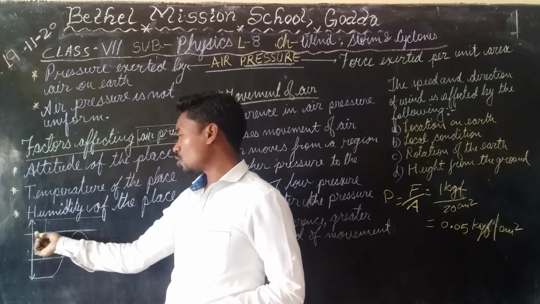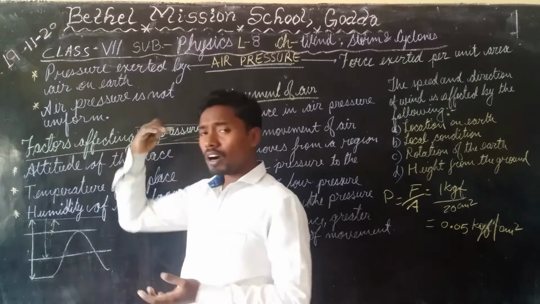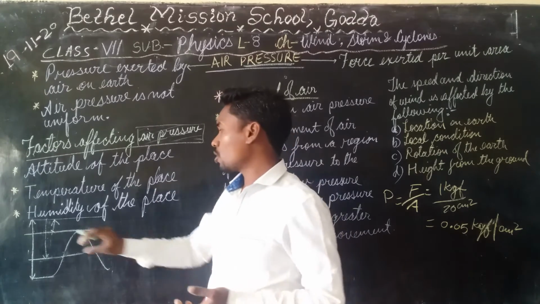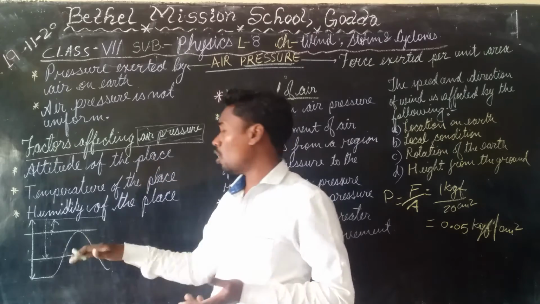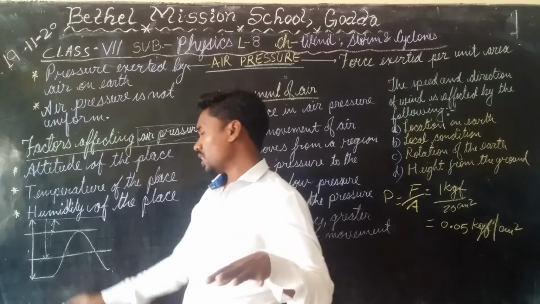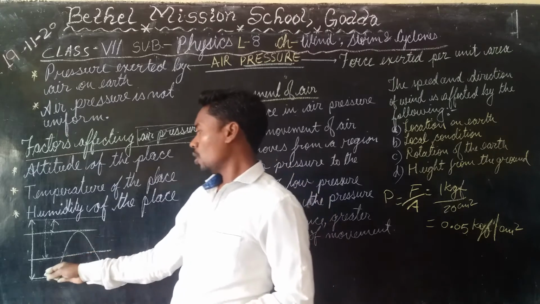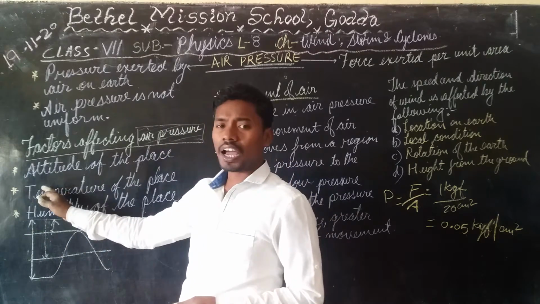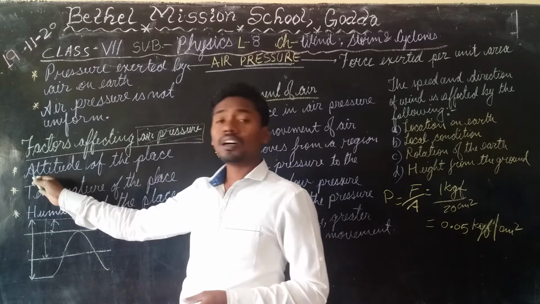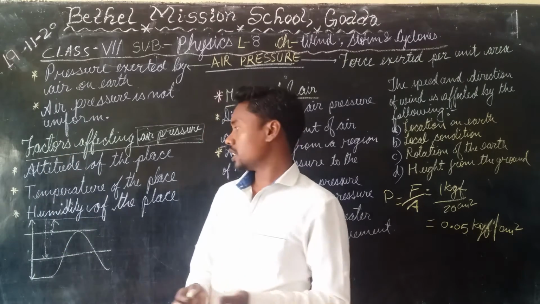And as we move to the top of the mountain, there is the least amount of air above our head, and therefore the pressure generated by the air present above us on the top of the mountain is the least. So this is what happens. We can say that as the altitude increases, pressure decreases.